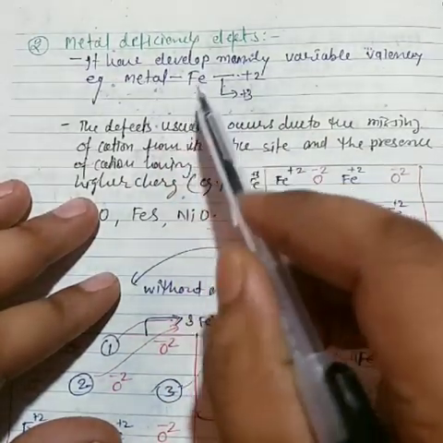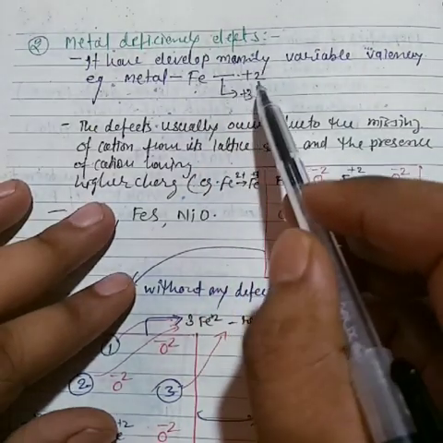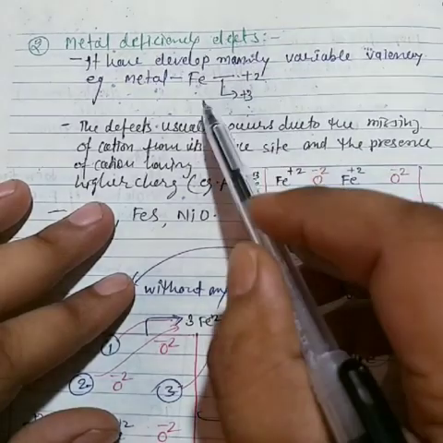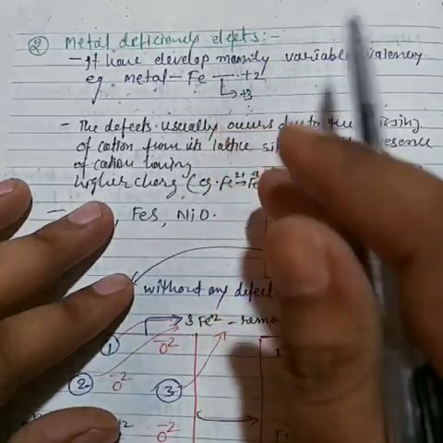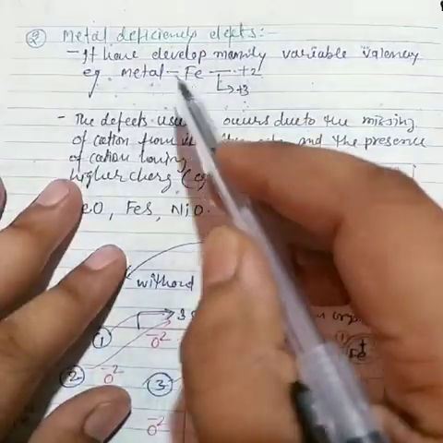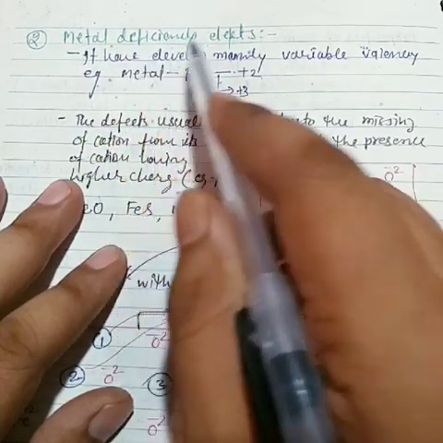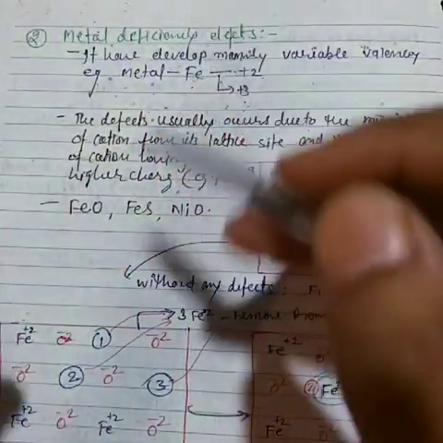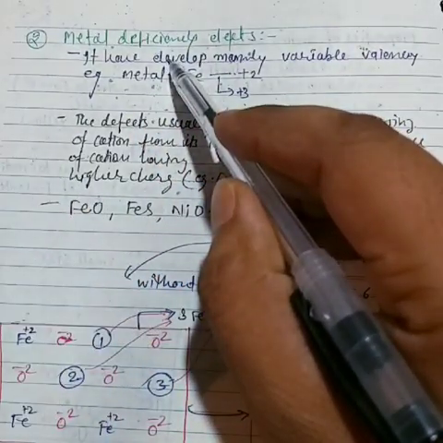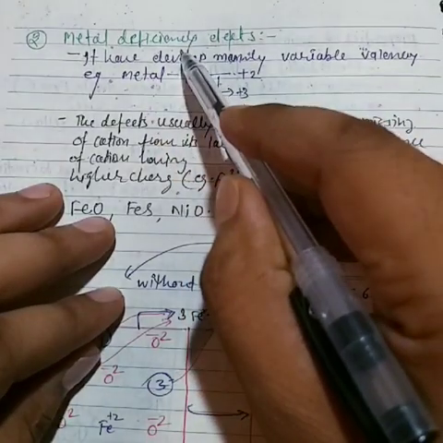Now iron, as we know, is found in +2 as well as +3. That means iron in both oxidation states forms strong compounds. So once again I can repeat the main sense. That means metal deficiency defect. Now how to understand metal deficiency? Previously we talked about metal excess. Now here it is metal deficiency.